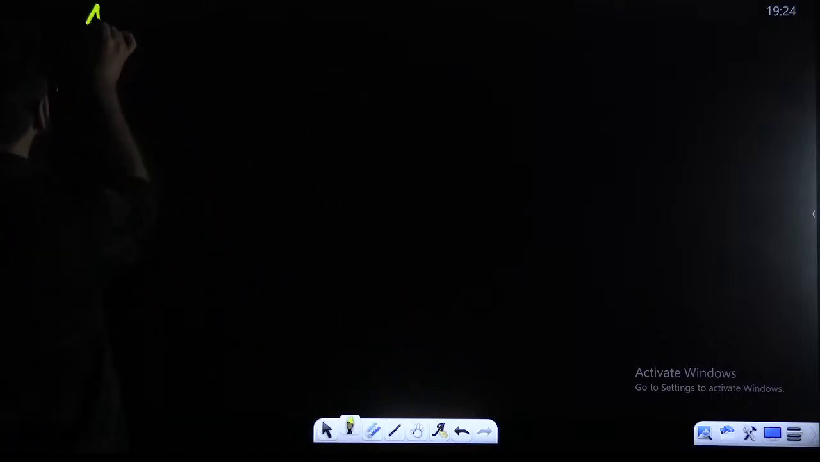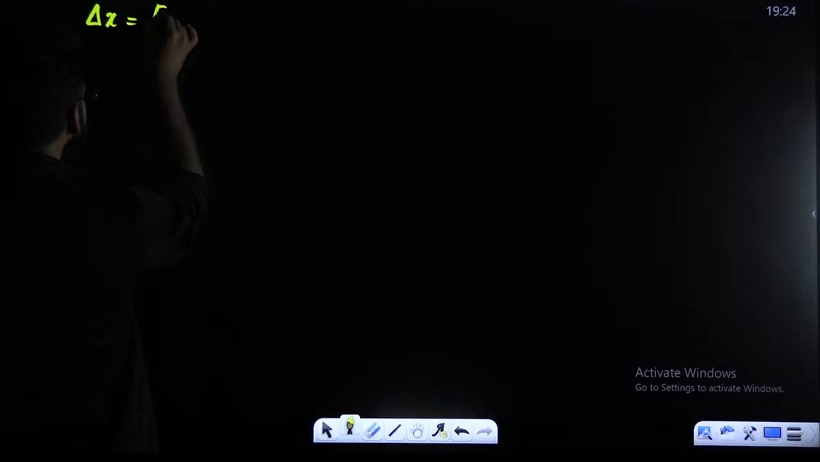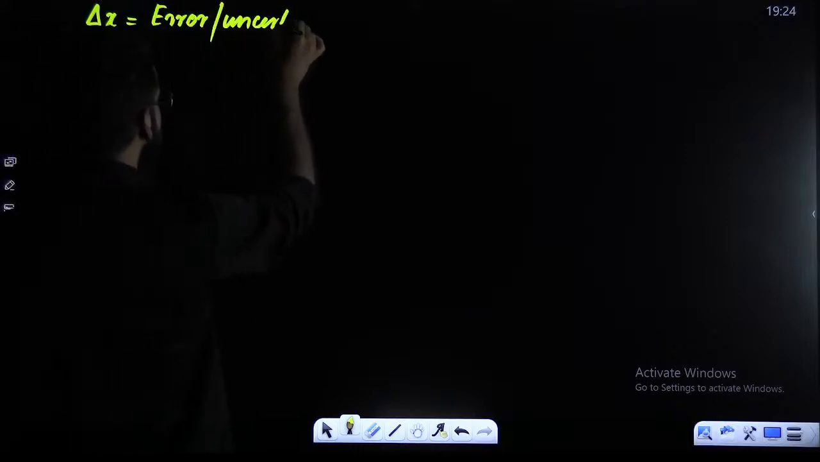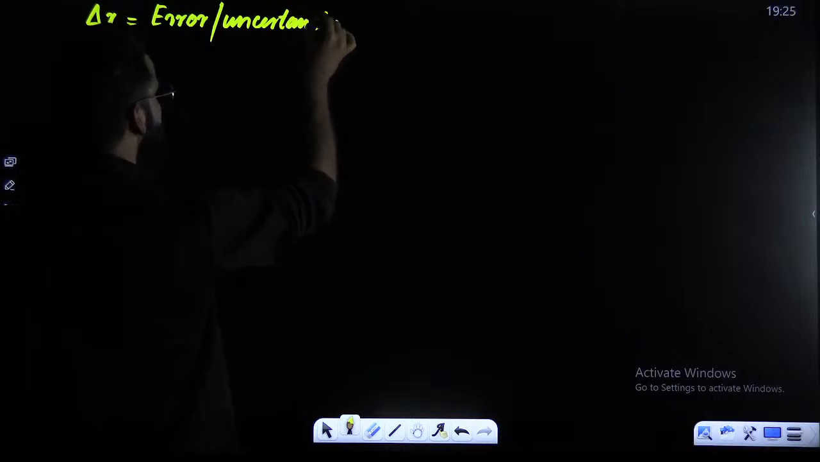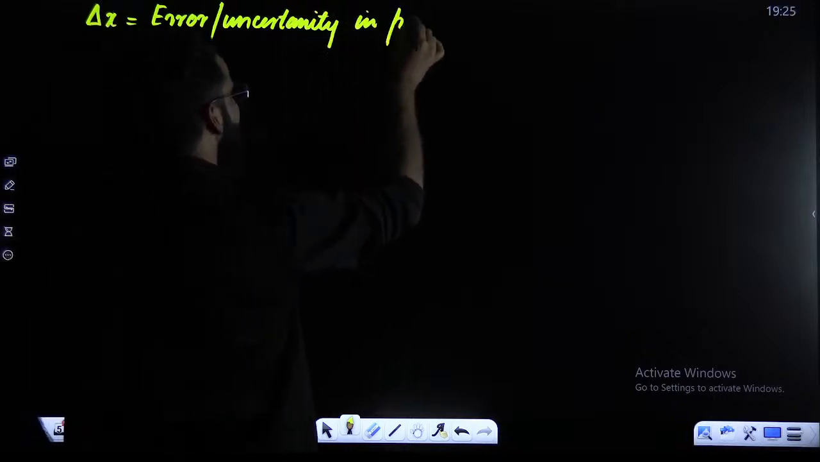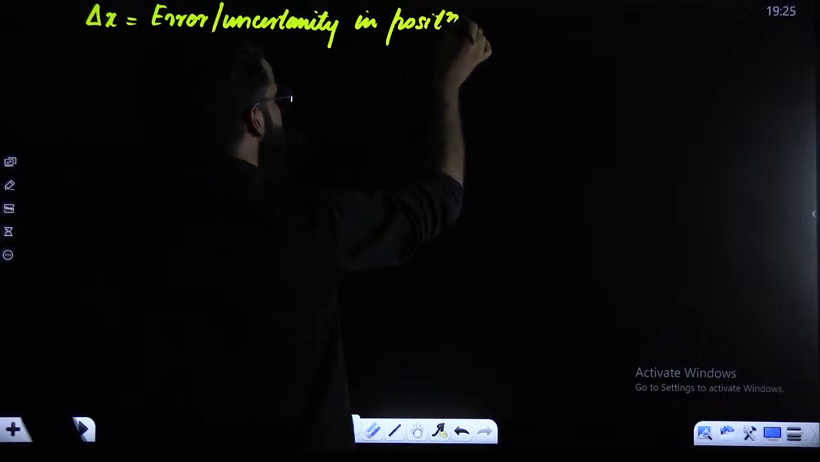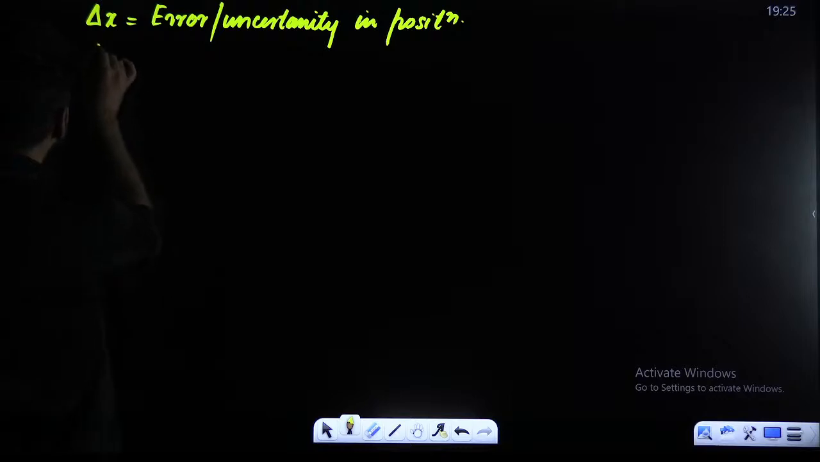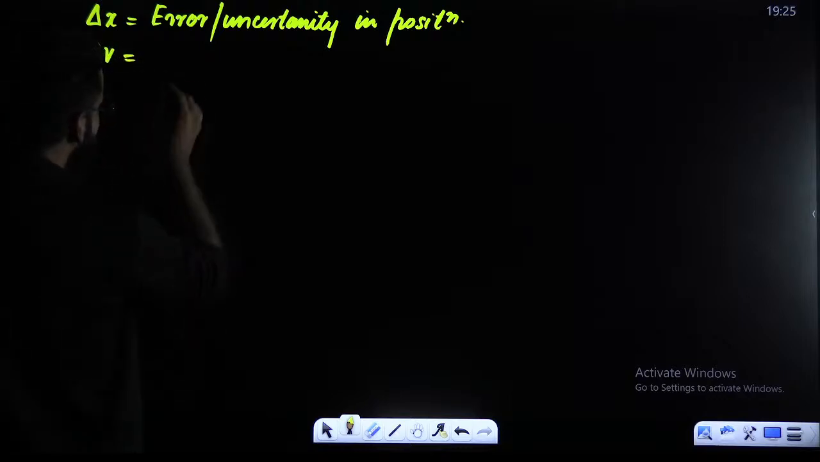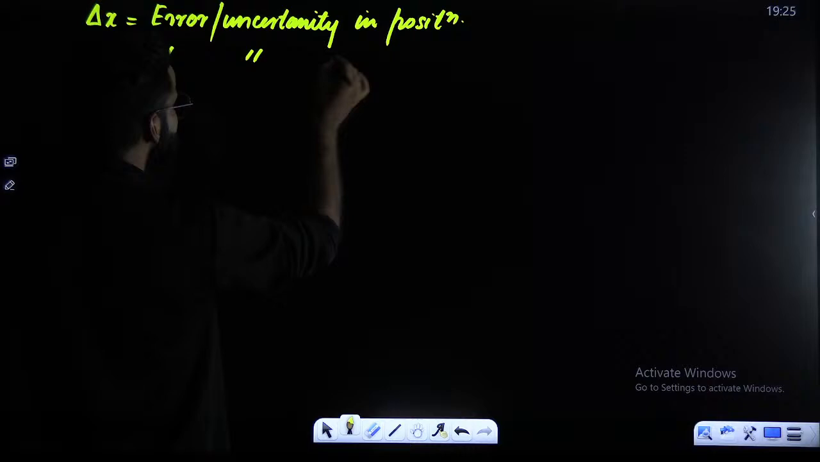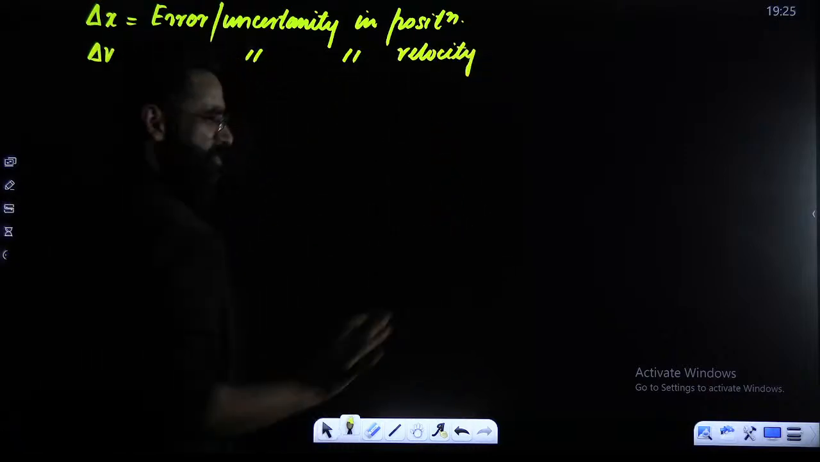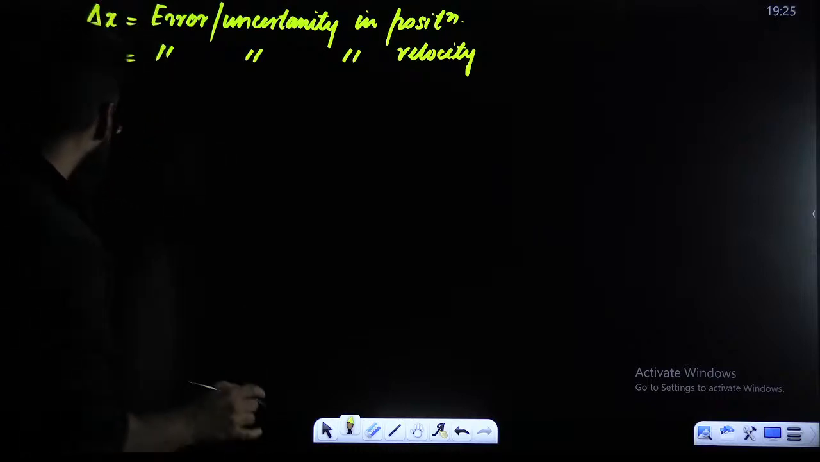Perfect. Now guys, this error in position I'm representing by delta x. Delta x is something which I call the error or uncertainty in the position of a microscopic particle like an electron. Okay. Similarly, delta V. What is delta V? Delta V I'm calling the error or uncertainty in the velocity of a microscopic particle like an electron, right?